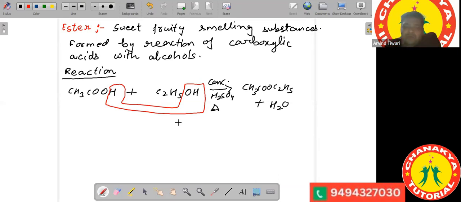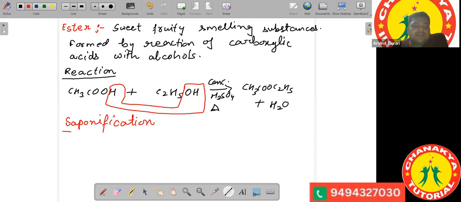Now there is an opposite reaction for this, that is the saponification reaction. Why we call it a saponification reaction, I will tell you. But see, the saponification reaction is just the opposite of this esterification reaction. In the esterification reaction you have the formation of an ester, right? So you have the ester here, and if this ester is reacted with